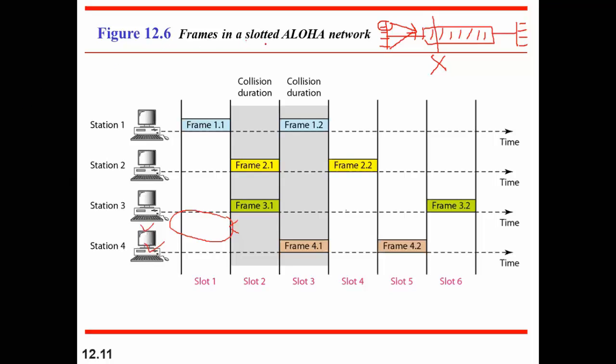So the next is slotted Aloha, in which we have a discrete time slot. You can see this is a discrete time slot, 0 1 0 1, you can say like this. In this discrete time slot, we are sending our frame, and we have set two rules. The first rule says that the channel will have discrete time slots, and the second rule says that the station can send the frame only at the beginning of the time slot. You can see the station can send only at the beginning. No station is sending in the middle.